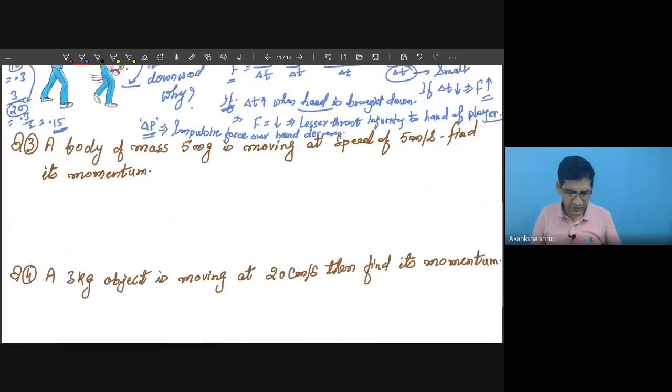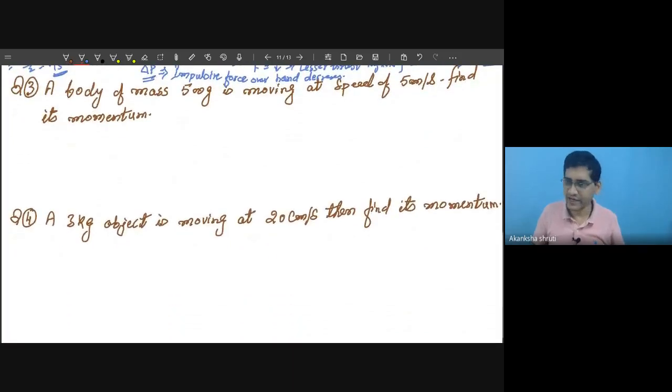Now let us come to a few numericals which will be helpful to understand Newton's second law. So, a body of mass 500 gram. For solving the numericals, first we have to note down the data. Here the mass of the body is given. So draw a body, any object.